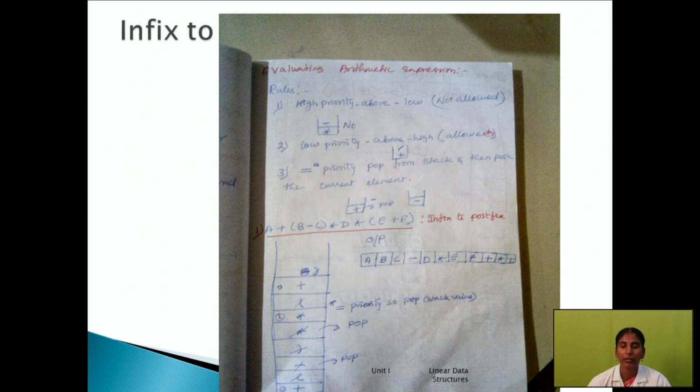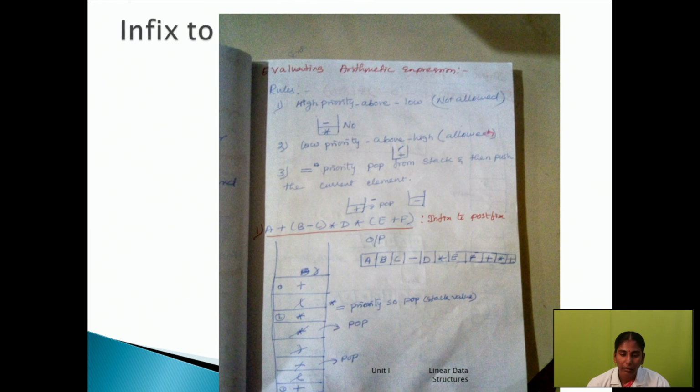The next element is an operand, C, and it is stored in the output box. The next is a closed bracket, so this symbol is also stored on the stack. Listen: when you have an open and closed bracket on the stack, within the brackets strike out and pop that element.